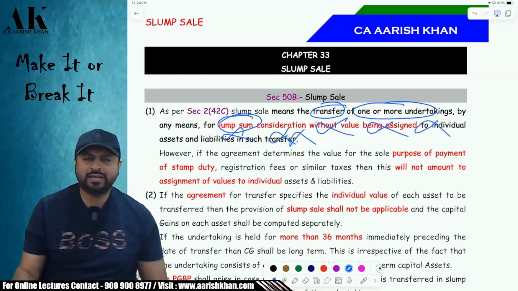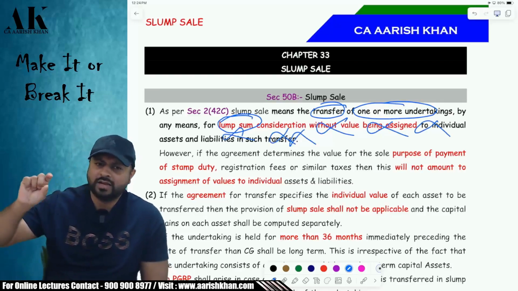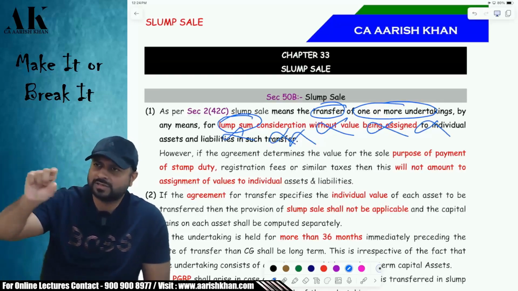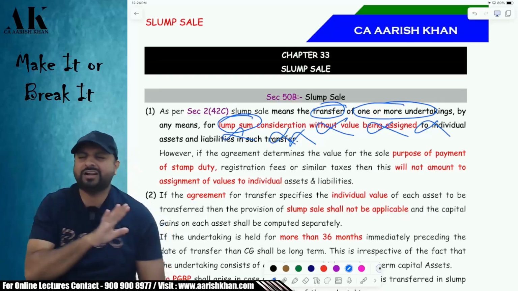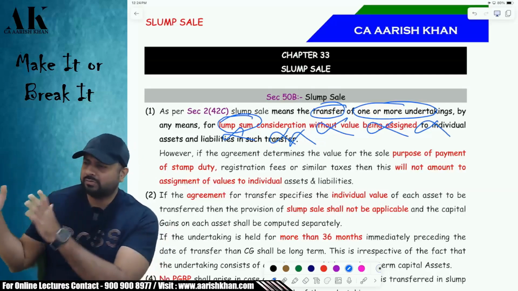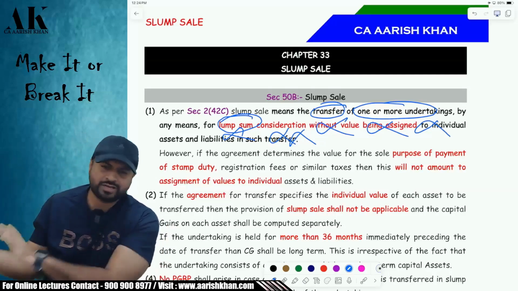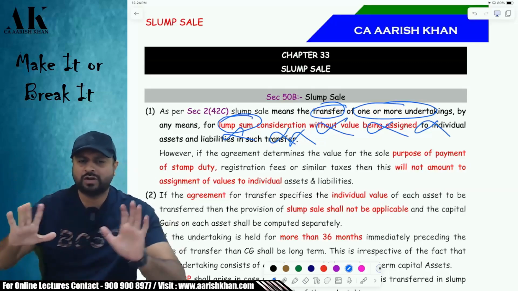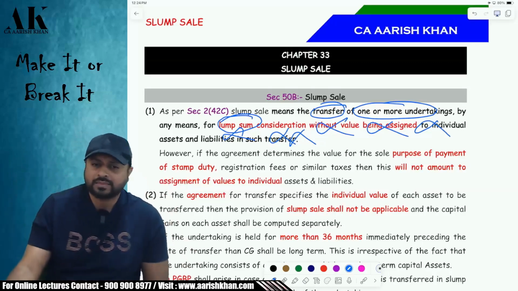I'm not going to write in the agreement that this much is furniture, this much is machinery, this much is data, this much. I'm not interested in all these things. I want that you come to my business, see the business, you like the business, you take it, give me 100 crore, 200 crore, whatever it is, and get away from here. Okay. This is slump sale.